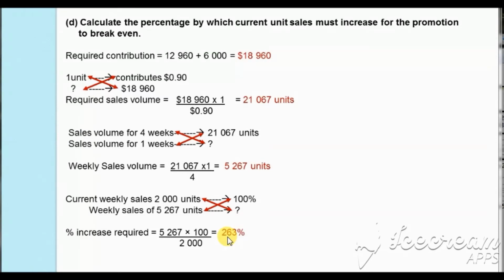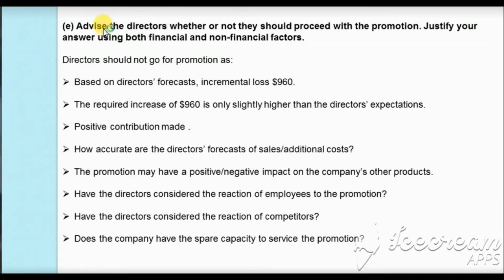In bit E of the question, we are asked to advise the directors whether or not they should proceed with the promotion, and we have to justify our answer with both financial and non-financial factors. I have stated that the directors should not go for the promotion, and to justify my answer, I suggest that we calculated in bit C of the question that with the price promotion, the company is facing an incremental loss of $960, which was slightly higher than what the directors expected.